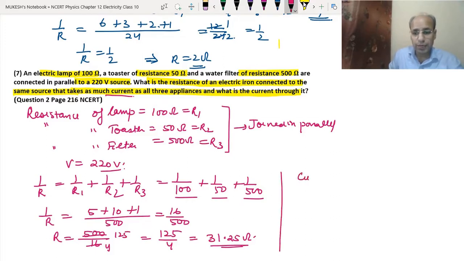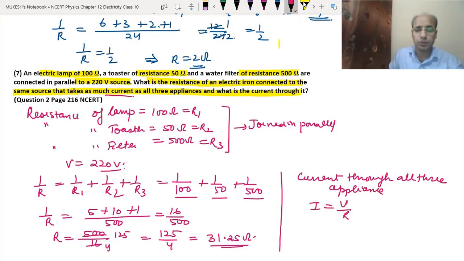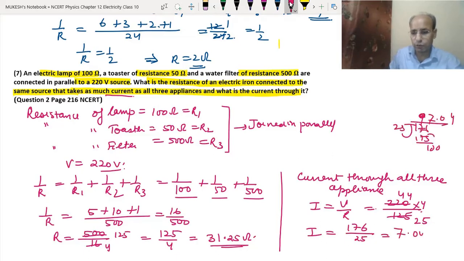The current through all three appliances will be I equals V upon R, meaning we use the total resistance here. So V we have 220 volt and R is 125 upon 4. So we can divide this. 5 twos are 10, 5 fives are 25. Here we have 5 fours are 20. So we got 4 into 44, that means 4 fours are 16, 176 upon 25. When we divide it, we get 7.04 ampere.